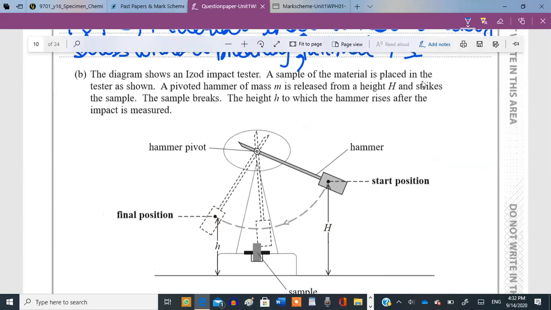Now, next part says the diagram shows an isotope impact tester. A sample of the material is placed in the tester as shown over here. A pivoted hammer of mass m is released from a height h and strikes the sample. The sample breaks. The height h to which the hammer rises after the impact is measured. So this height is what they are asking, that the height h to which the hammer rises after the impact is measured, this one.